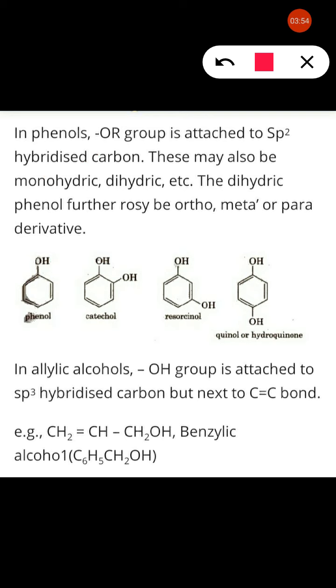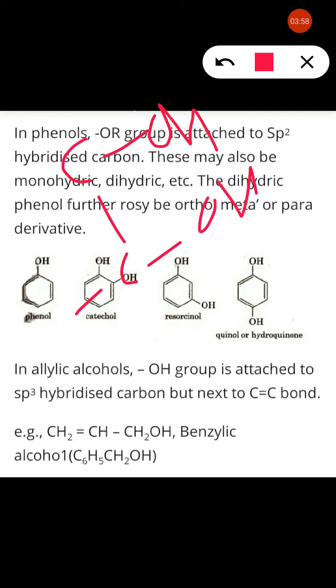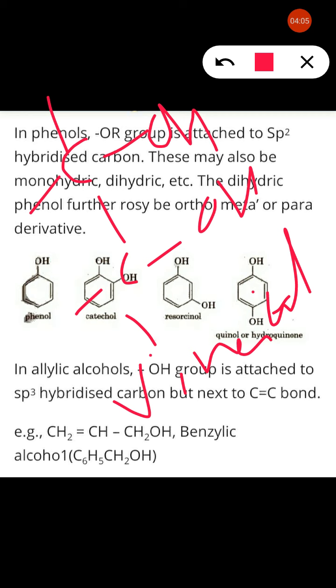Vicinal is okay. Vicinal means what? Adjacent. One OH and the other OH are adjacent. This is said to be vicinal, as we know. Vicinal means OH groups adjacent. Geminal hydroxy cannot be formed, right?